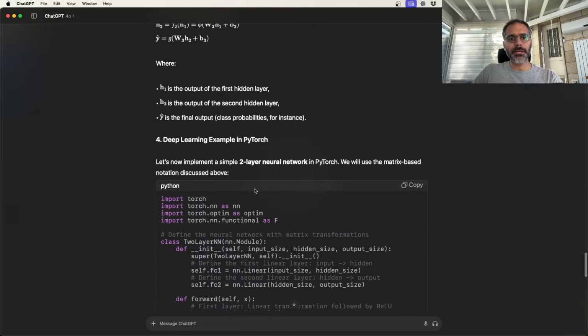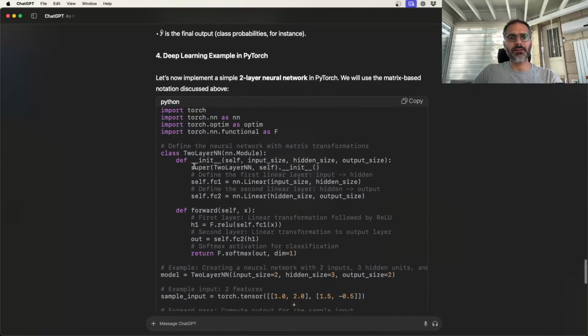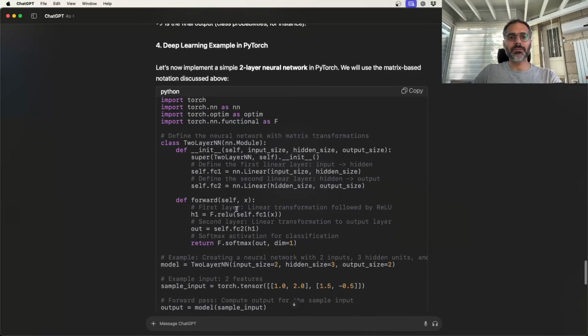And then it goes on and creates a two-layer deep learning neural network. So here we have two layers. You define a class. Don't forget to always call nn.Module. Then it's a two-layer network. So you have a linear transformation that takes input size, then hidden size, and then another linear transformation, which is hidden size, then output size. As you can see, this is a constructor. It's just defining the layers, which we haven't used yet. These get used when you call a forward pass through the network. This is the general structure of how you would do it, the simplest way in PyTorch.